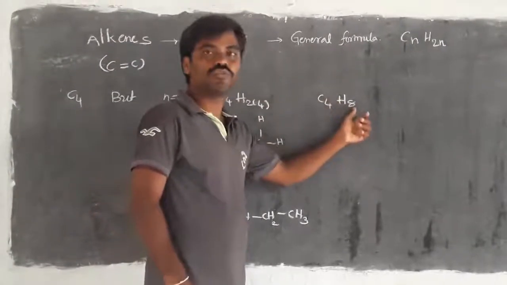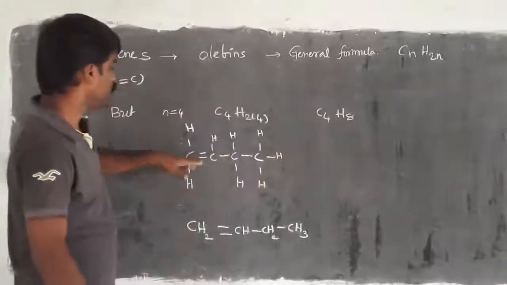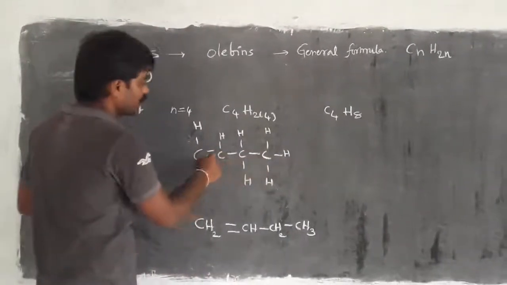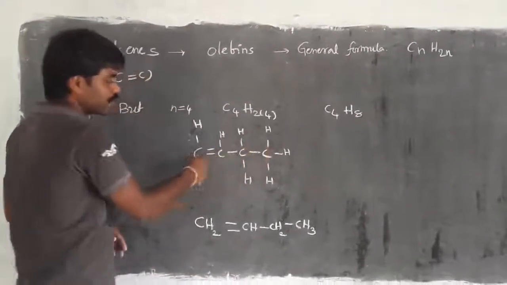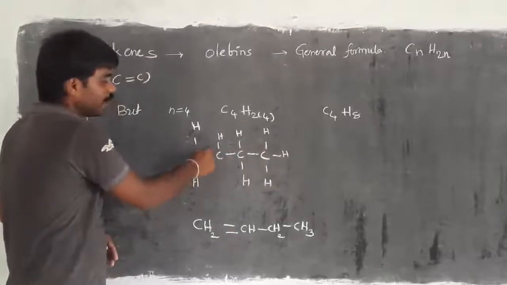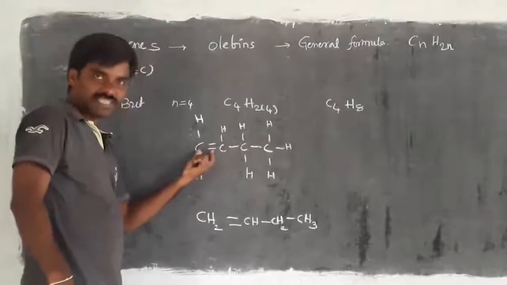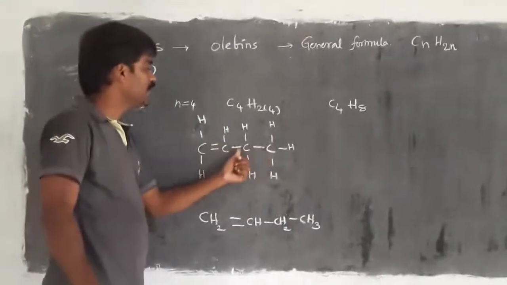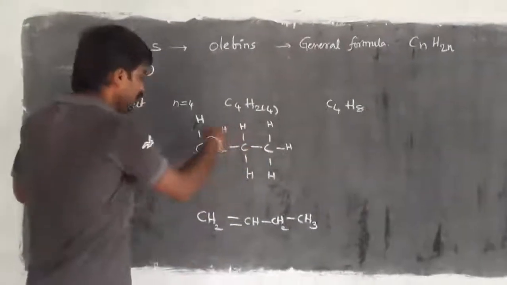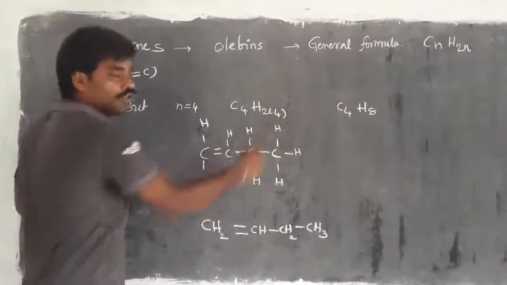Then H24 is 8. Then you have to take 4 carbons. Between those 4 carbons, first you have to select a double bond between any 2 carbons. Here I have taken a double bond between the first and second carbon, with the remaining bonds fulfilled with single bonds. Then the remaining bonds are fulfilled with hydrogen.